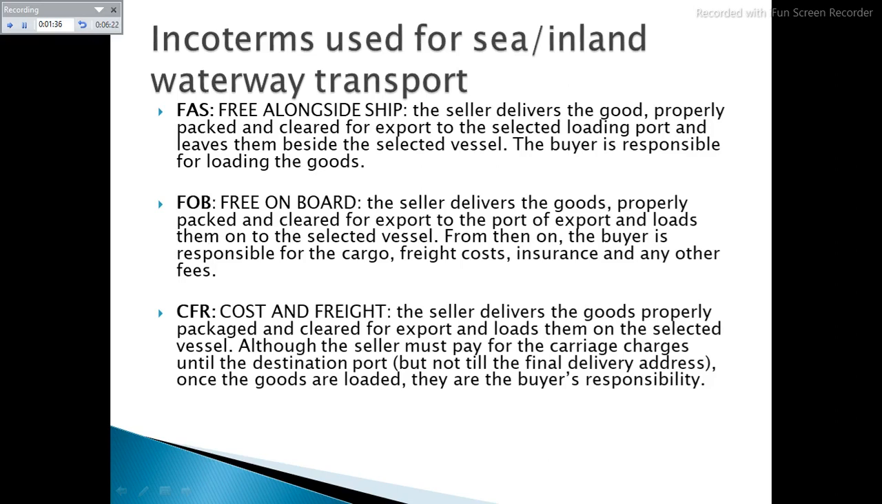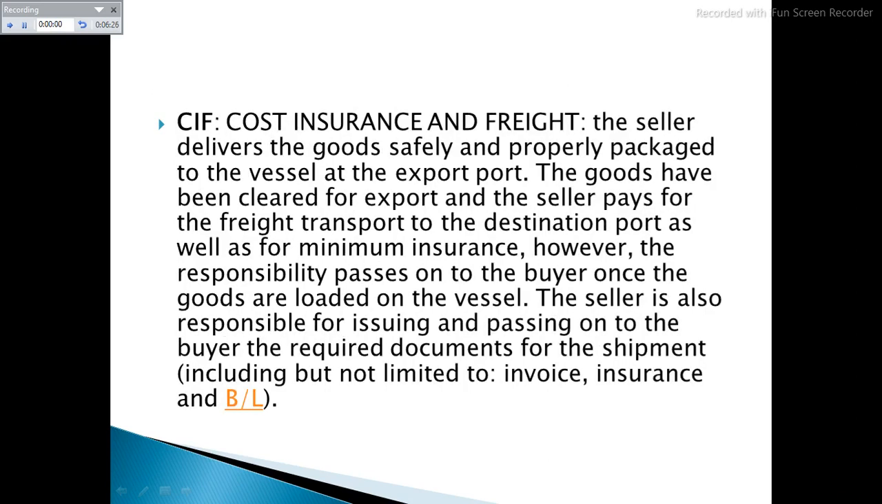Cost, Insurance and Freight. Seller pays for insurance and carriage of goods up to the named port of destination. Seller has to insure goods for 110% of the contract value. Seller's obligation ends when documents are handed over to the buyer.